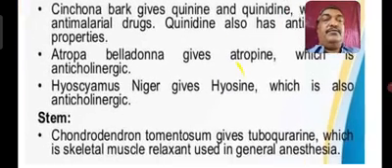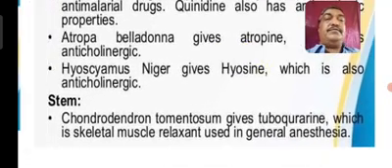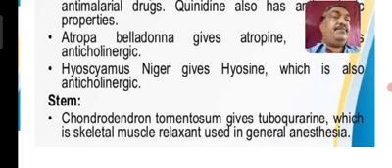Hyoscyamus niger gives hyoscine, which is also anticholinergic. Then there is tubocurarine, which acts on skeletal muscles and is used in general anesthesia.